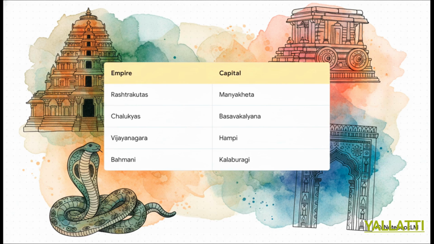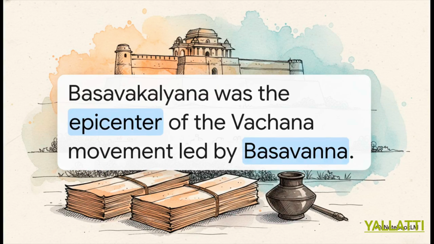Then you've got the legendary Vijayanagara Empire commanding the region from Hampi. And of course, the Bahmani kings who made Kalaburagi itself their capital. It's just wild to think about the immense concentration of imperial power anchored in these very local cities over the centuries. But hold on, we shouldn't just think of this region in terms of kings, castles, and armies. Basavakalyana wasn't just a seat of political power for the Kalyana Chalukyas. It was actually the epicenter of a profound cultural and social awakening called the Vachana movement.